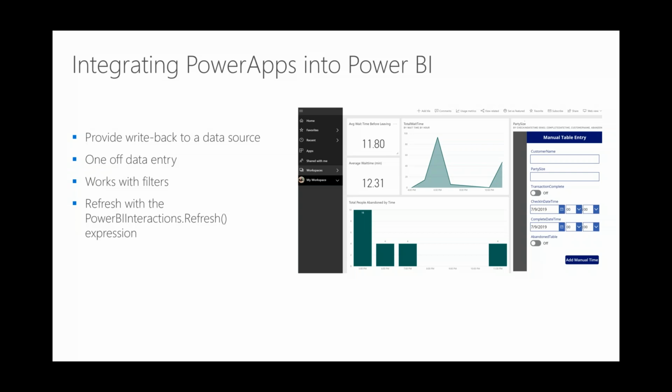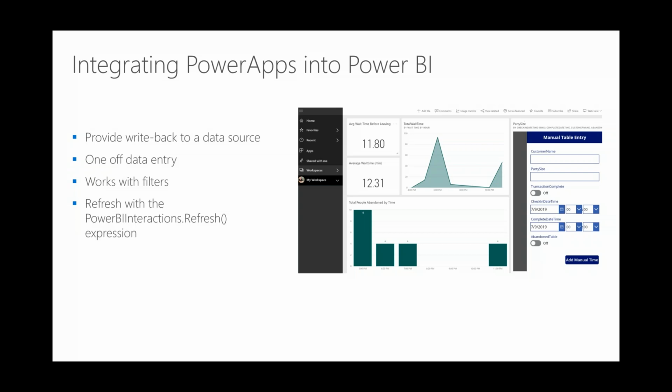It's also a way of doing like, hey, I have all this automated data coming in, and I want to enter some manual data into this as well. That works as well. Now, one thing that's cool about this is as I click on the bars, like Power BI in general, that filter gets applied to the Power App as well. So those things all work and all interact together. Now, this is all done with a custom visual called the Power App Custom Visual, which is free. It's in preview mode, but it's been very stable. I've been using it for over a year at this point.